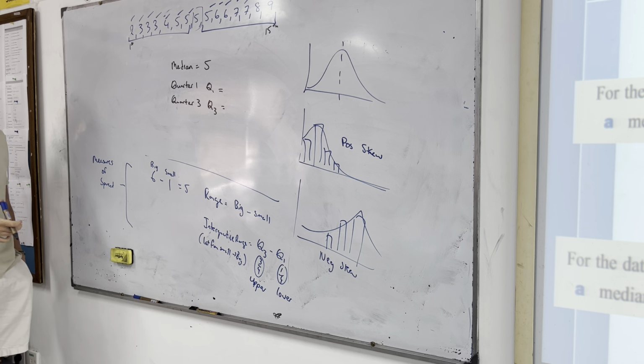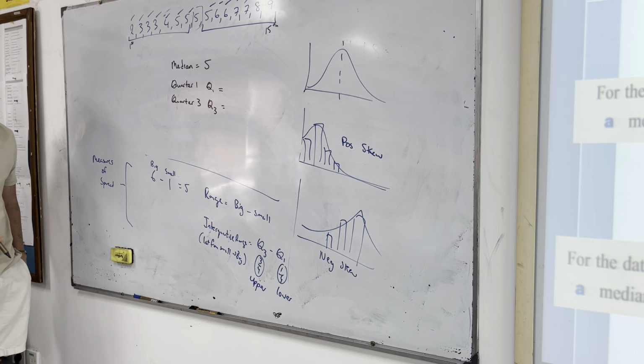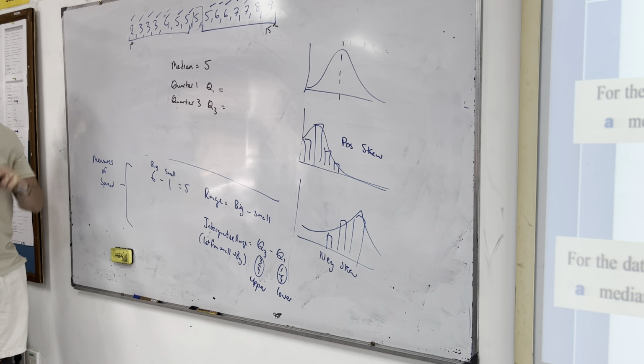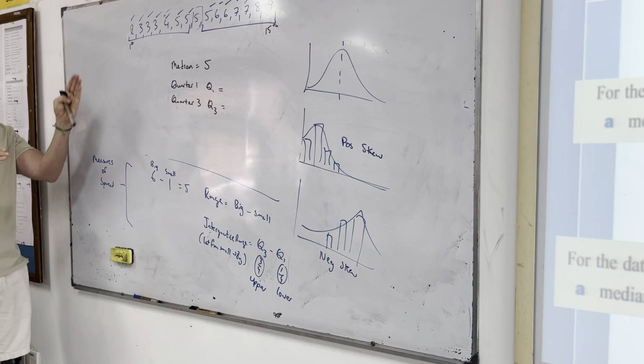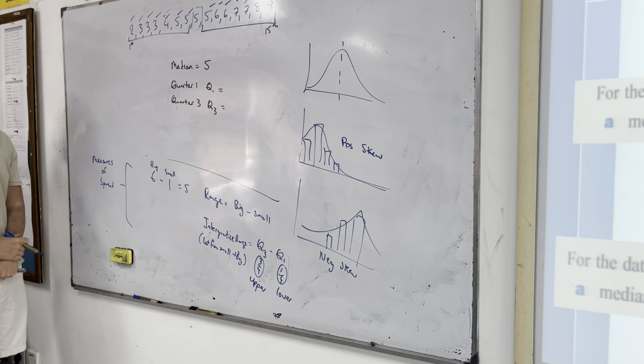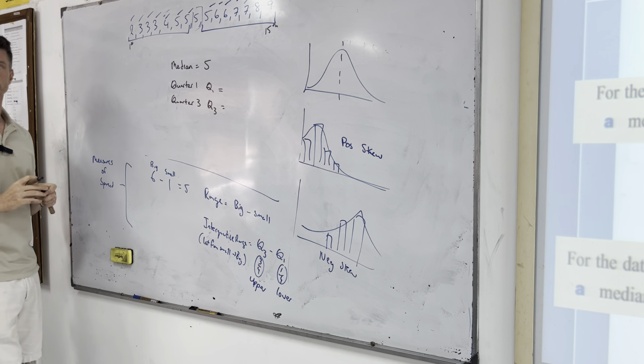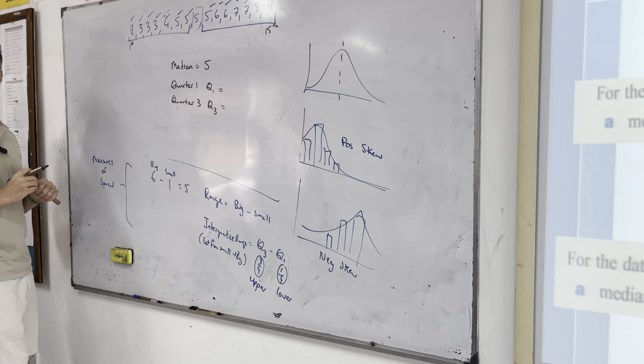You ignore the middle, sir? Well, which side would you put it with? Neither. Now, if there's 2 in the middle, you would split them. So the one number goes with the lower quartile and one number goes with the upper quartile. So we find the median, or the halfway in this. And the halfway in this is going to be the lower quartile.